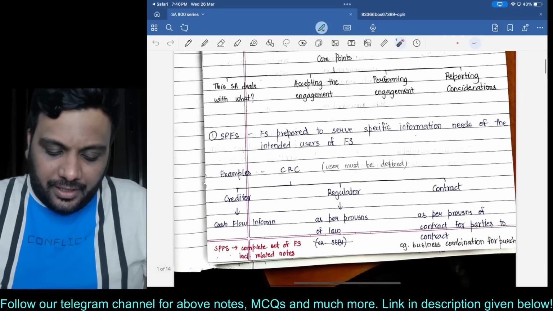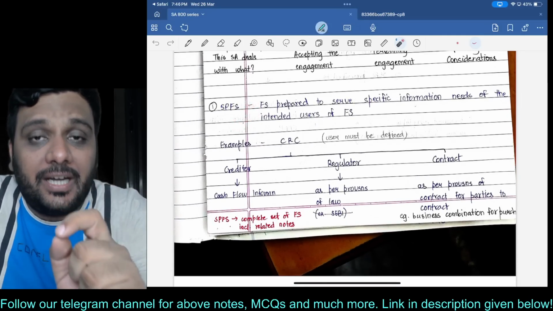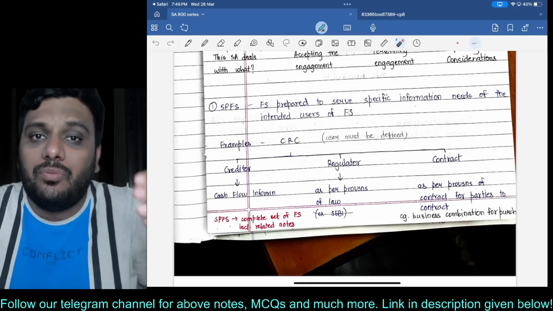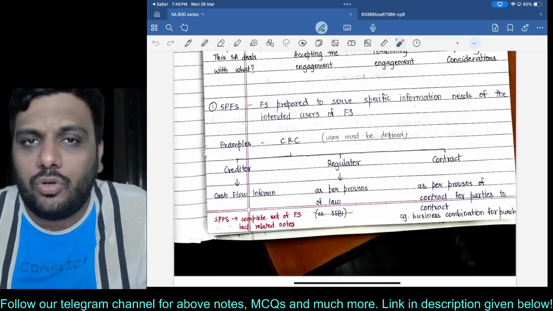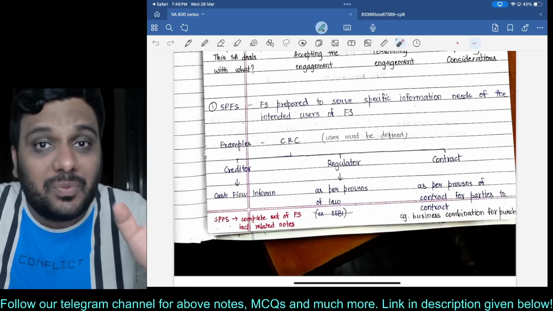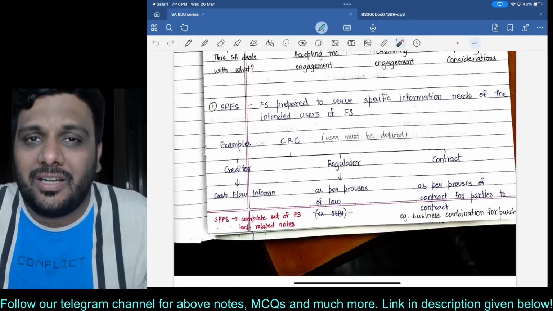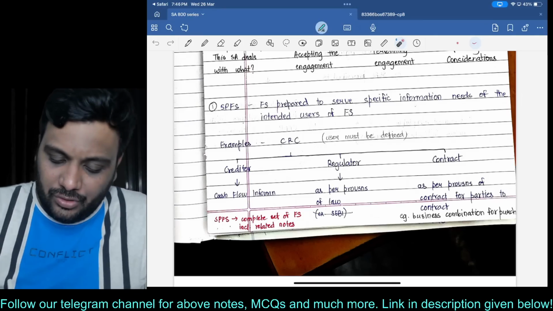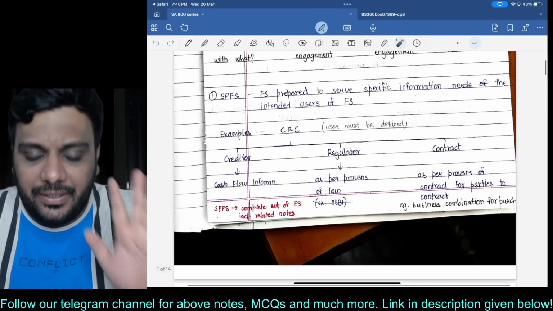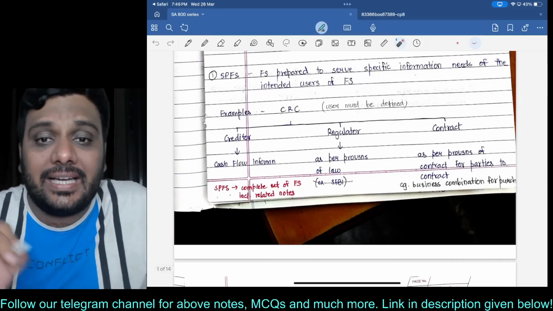Now everyone over here. When I say special purpose financial statements, that means financial statements prepared to serve specific information needs of selected users. Sir, can you be more elaborate? For example, if you go to Shark Tank India, and if the investors want to see financial statements but in a different format, specifically as per their needs, then it becomes a special purpose financial statement, which is to serve specific information needs of the intended users. Sir, examples. All right, examples exactly I've given from module CRC.